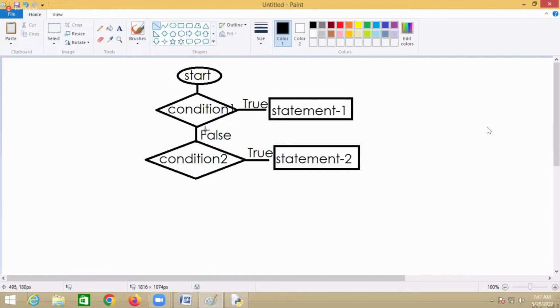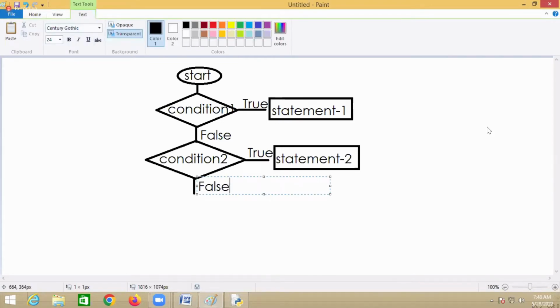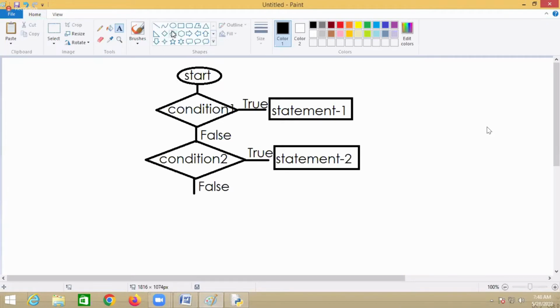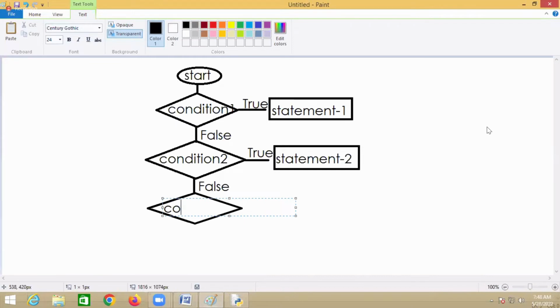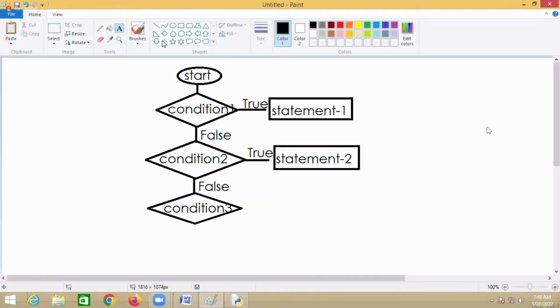Suppose condition 1 is false and condition 2 is also false. You can write any number of conditions. If this is also false, you can verify, or if you want, you can write one more condition. Any number of conditions you can write, based on your application logic. So there is a condition 3.